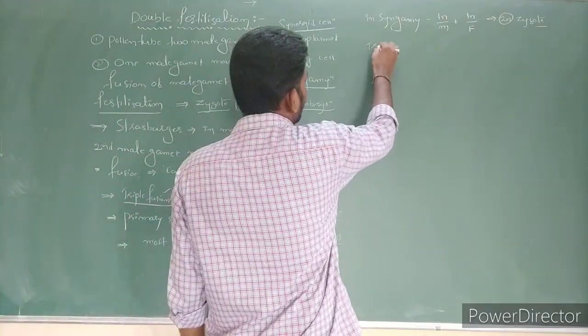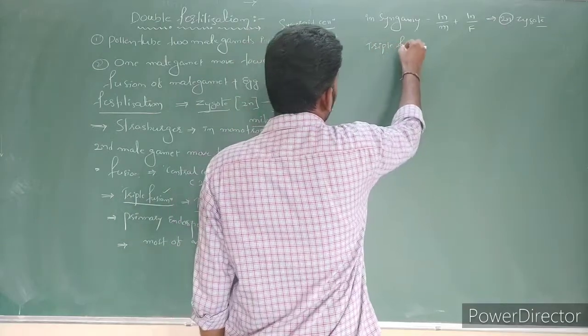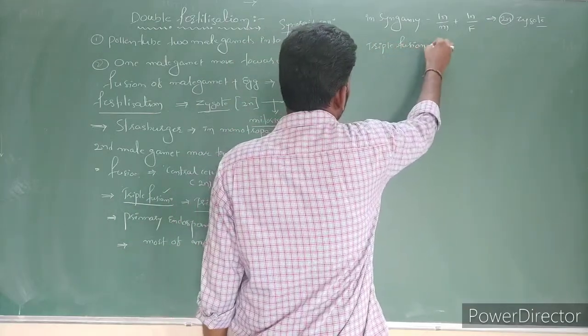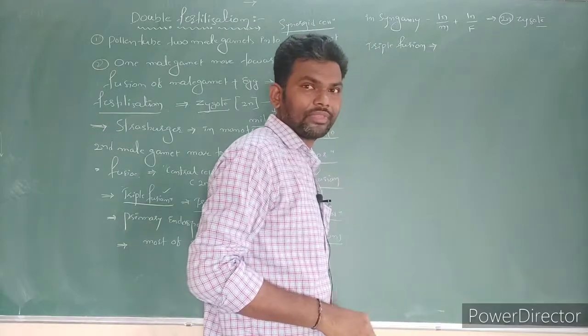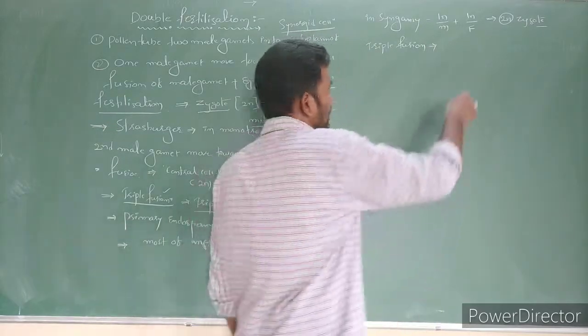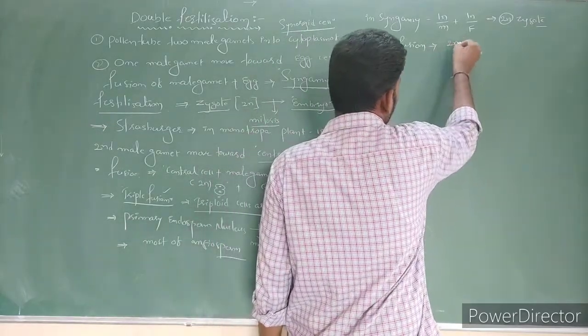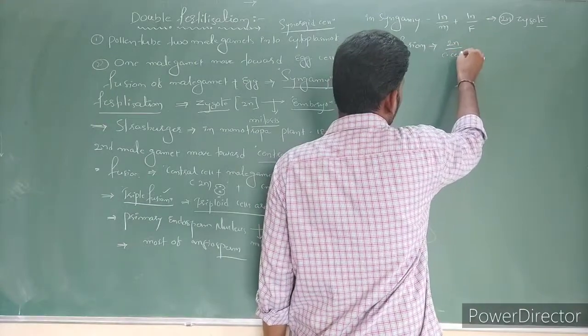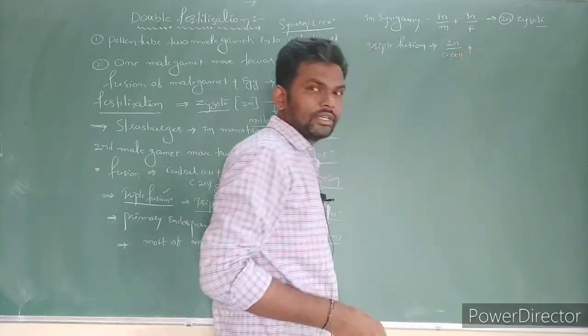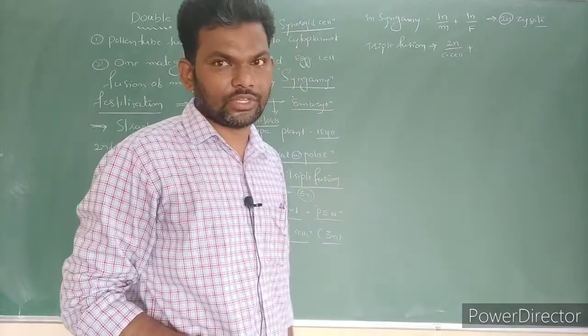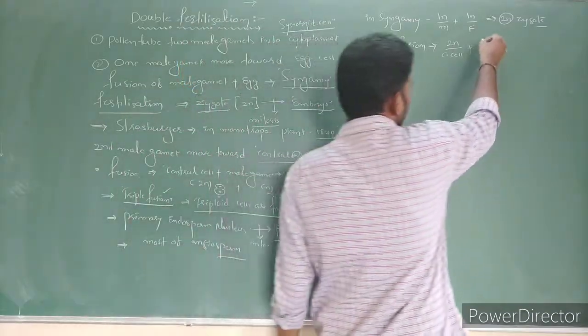In triple fusion, how many nuclei are involved? 3 nuclei are involved. The first one is the central cell, which is diploid in condition, as well as the second male gamete, which is haploid in condition, 1 nucleus.